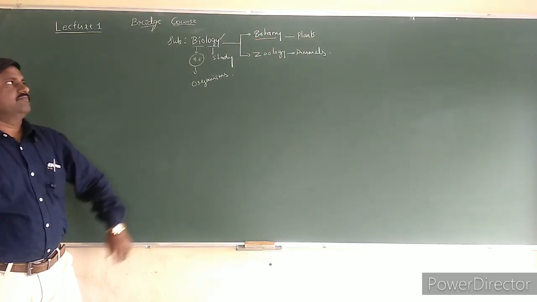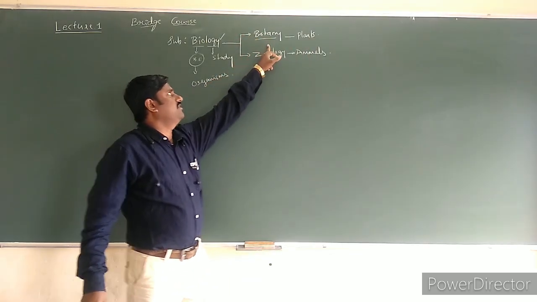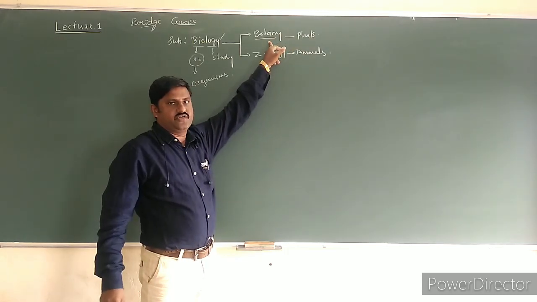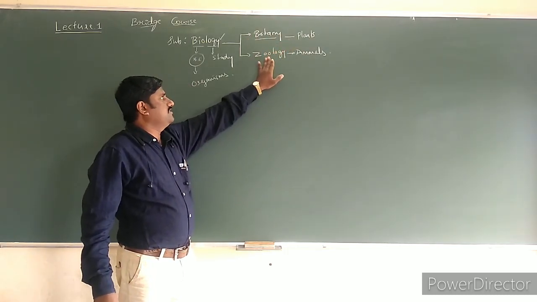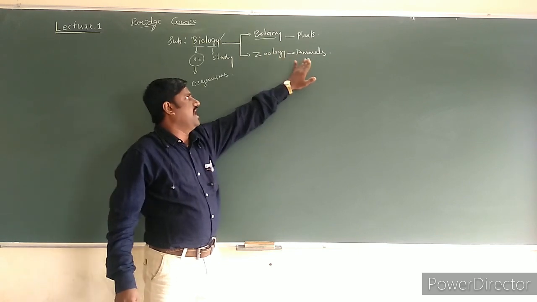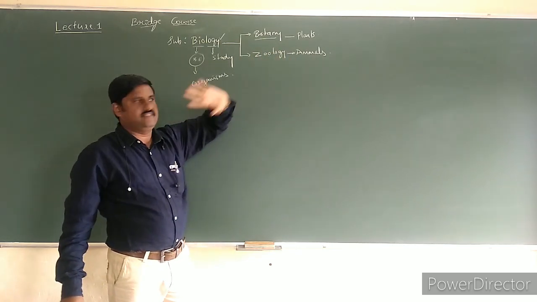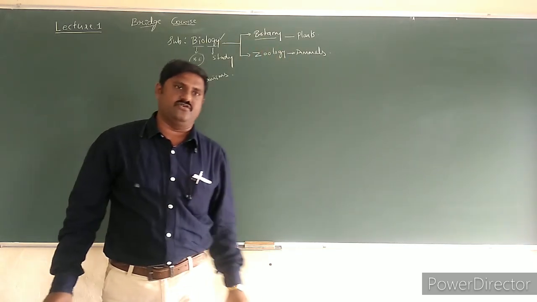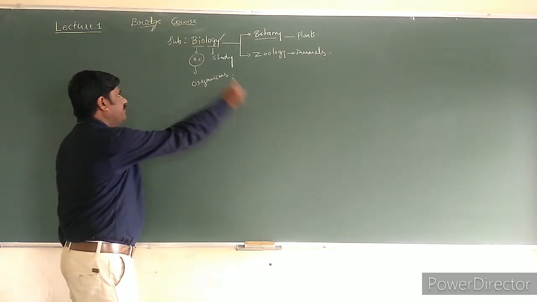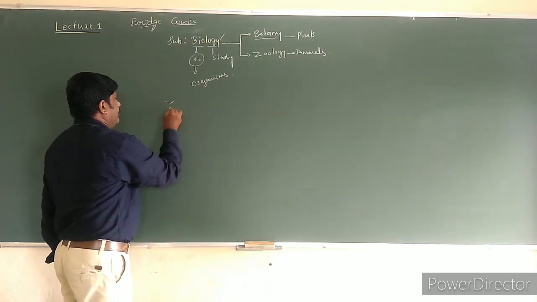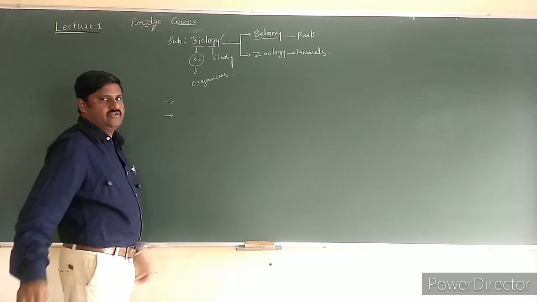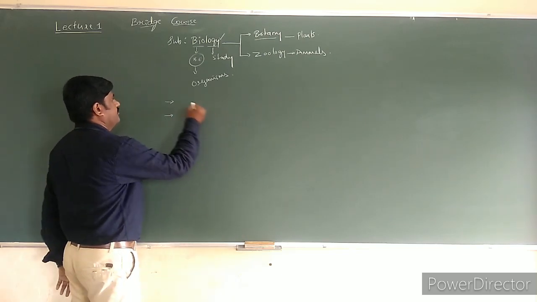These are the two major branches of biology, and apart from this, many general branches of biology are there. One by one I am going to mention over here.